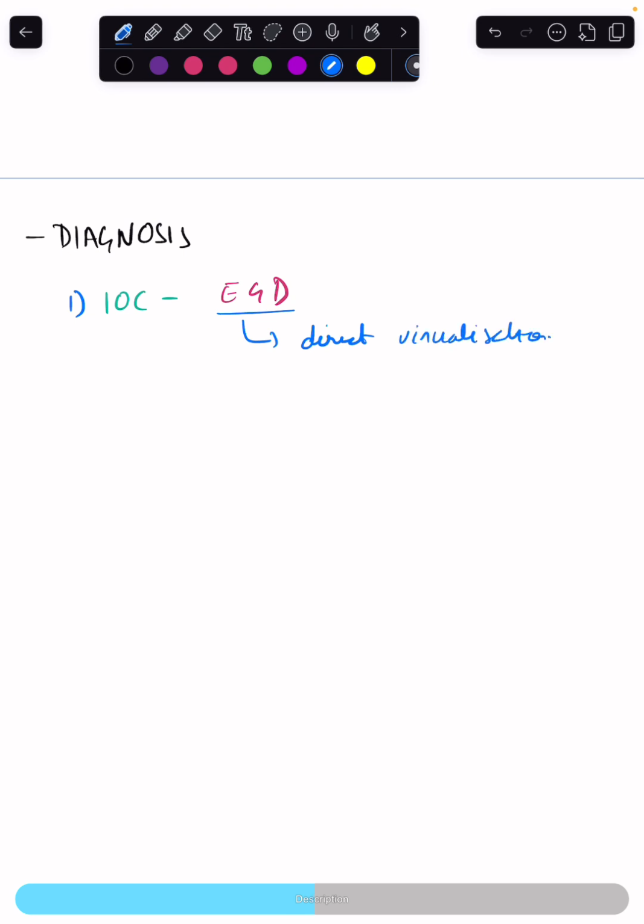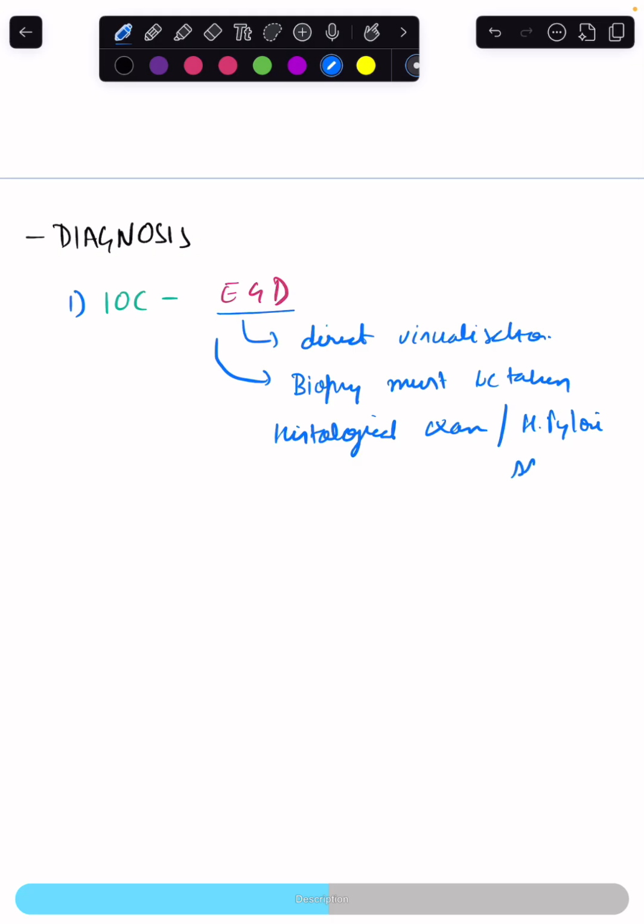In all cases of endoscopy, biopsy must be taken. Even if endoscopic appearance grossly is normal, then also biopsy must be taken. And histological examination as well as H. pylori screening should be done.